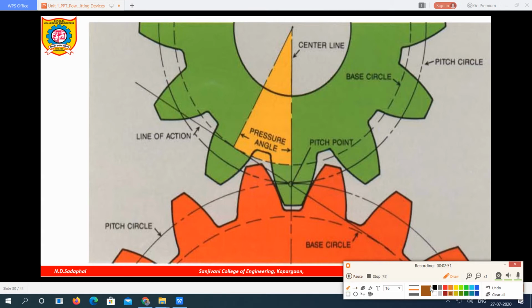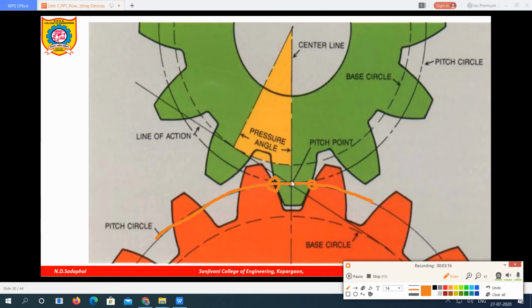I will highlight there. You can see here at this point two teeth are going to contact each other. That particular point is called the pitch point, and the circle passing from the pitch point is called the pitch circle.